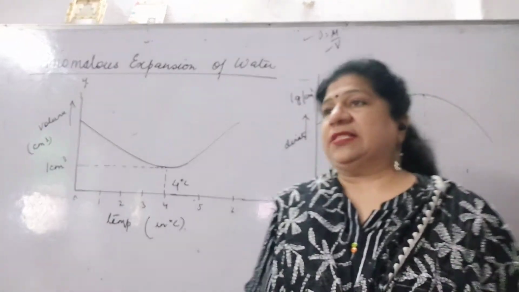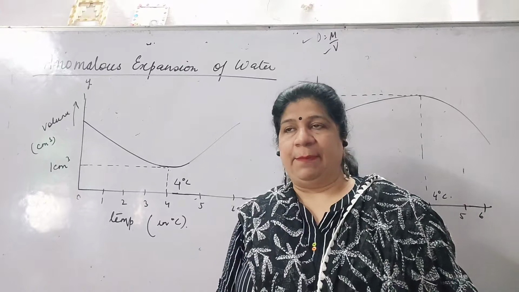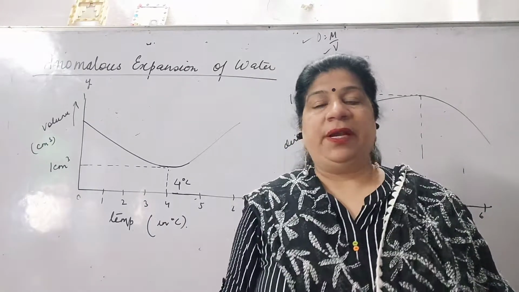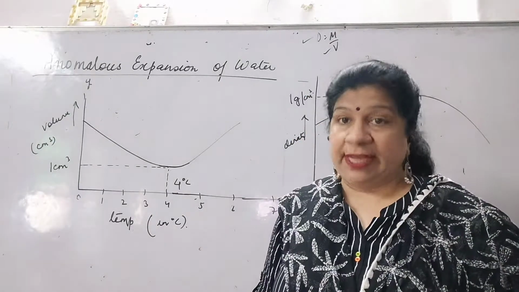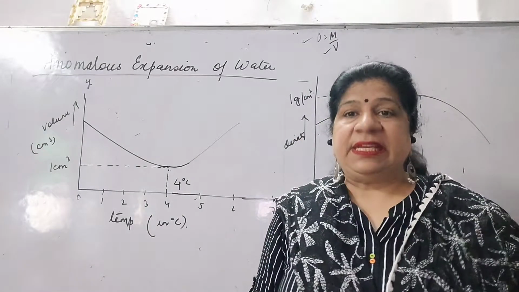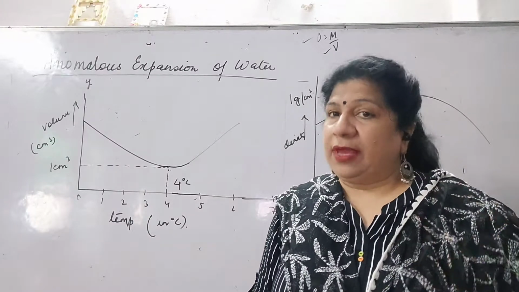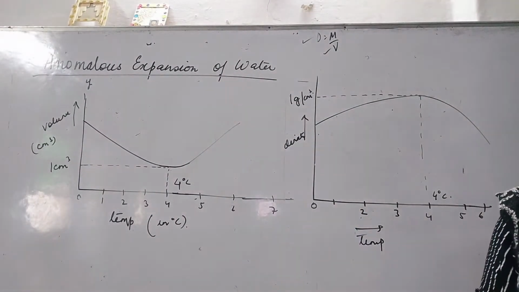And because of this, there are many practical examples. इसको आप अरेंजमेंट ऑफ द नेचर कह सकते हैं, इसको आप अरेंजमेंट ऑफ गॉड कह सकते हैं, बेसिकली टू कीप द aquatic animals safe. Now kaise, I'll tell you a little later. So these are the two graphs which you need to know.